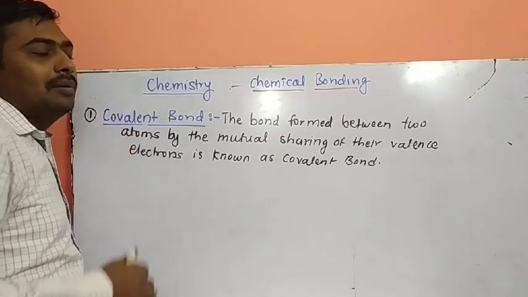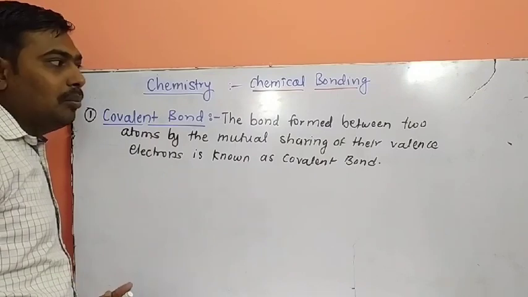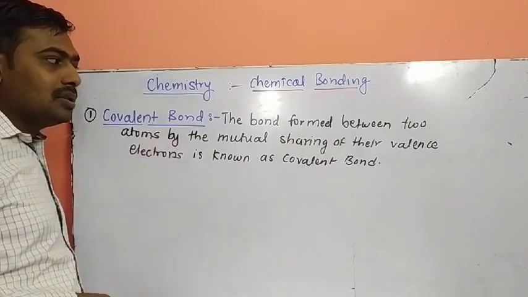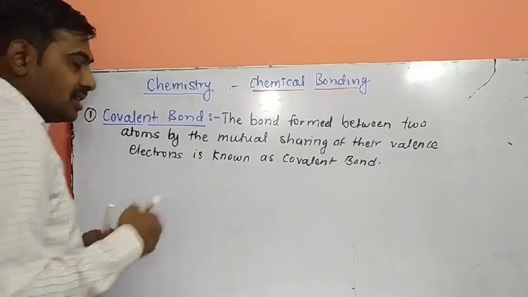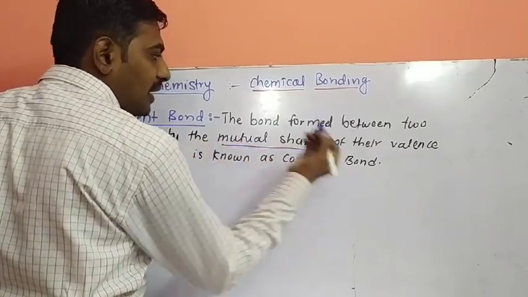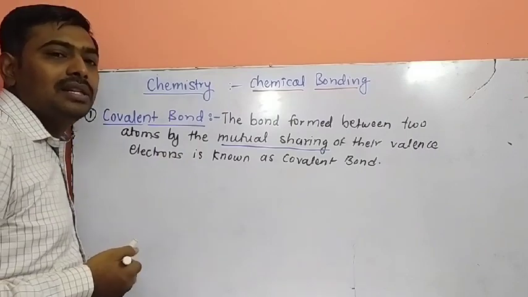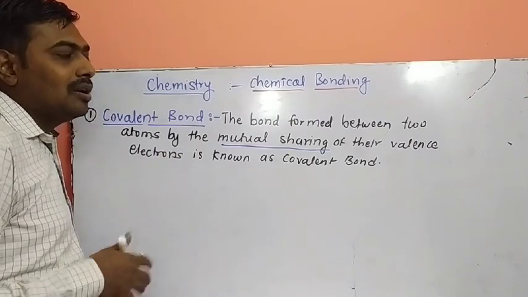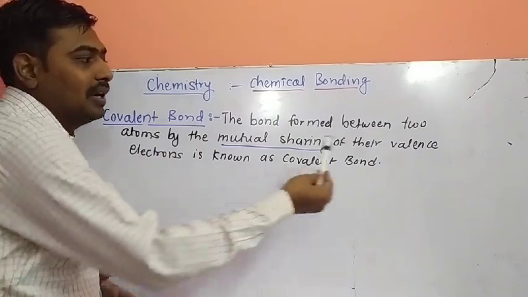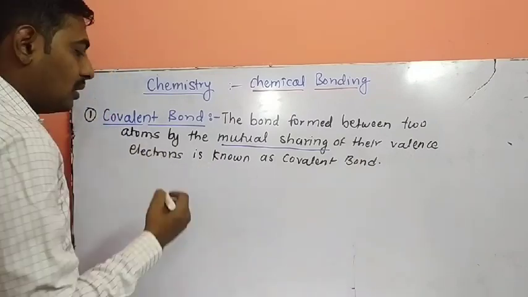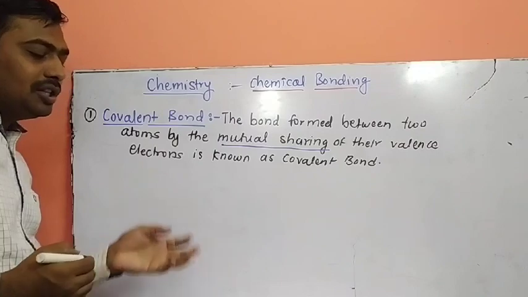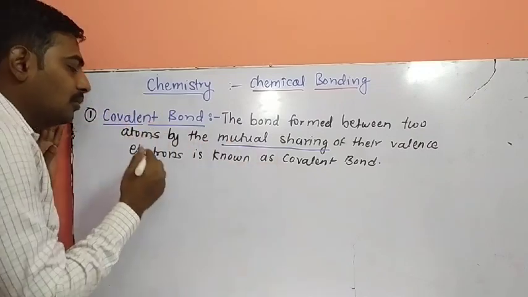First, the covalent bond. So what is a covalent bond? The bond formed between two atoms by the mutual sharing of electrons. A very important keyword in this definition is mutual sharing of electrons. What is mutual? It's a similar share, or the same share, of valence electrons, known as a covalent bond.